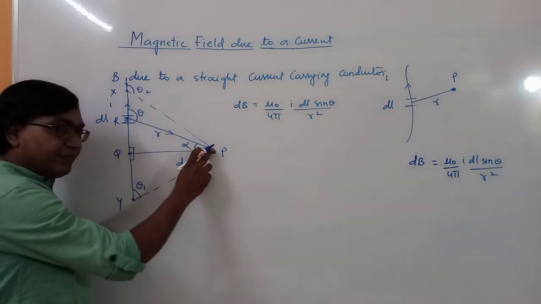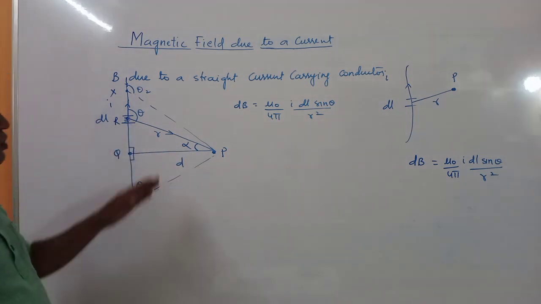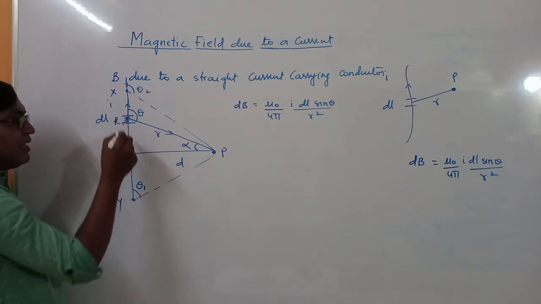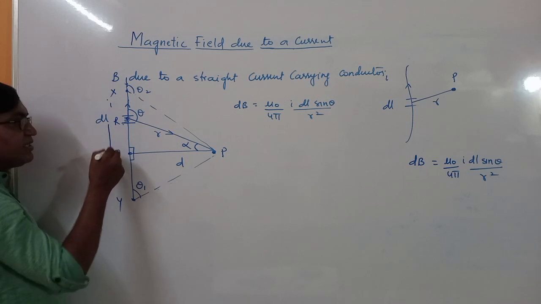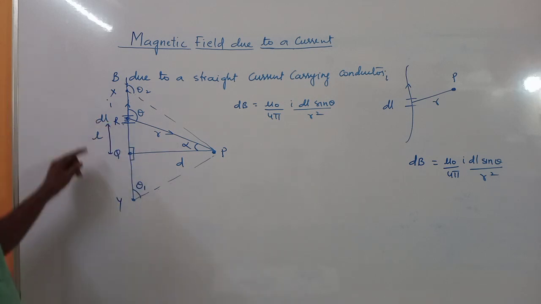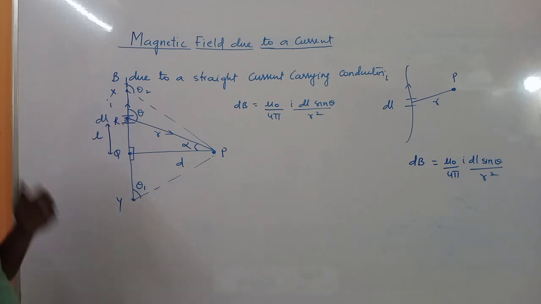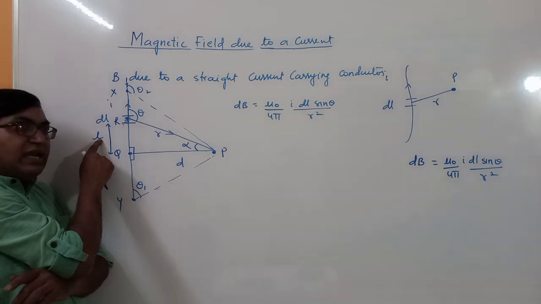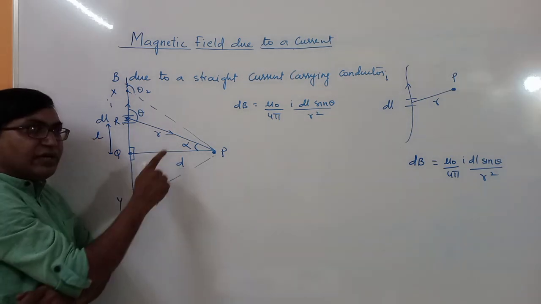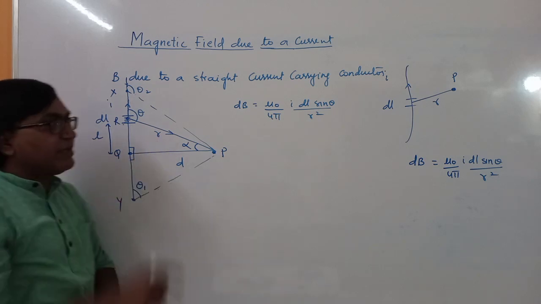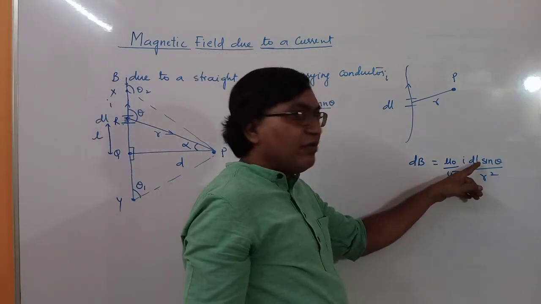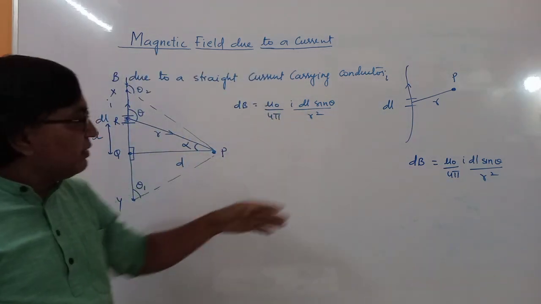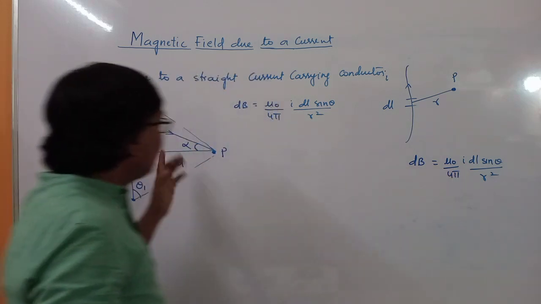Now we have a distance d. Distance d is given to us. So we have to convert this r in terms of d. And this current element from this point q is at a distance of, let us say, small l from this point. Then now we should find out the value of L in terms of D, because D is given to us, and we have to find out R in terms of D. Here we have DL. So if you are able to find out L, then you will get DL. Then similarly you should be able to find out R in terms of D.